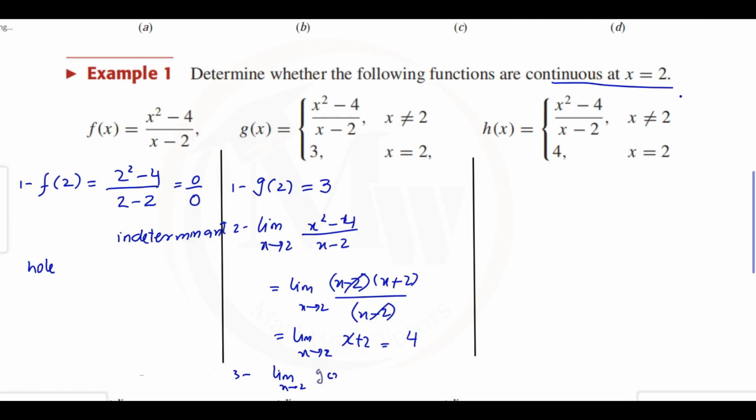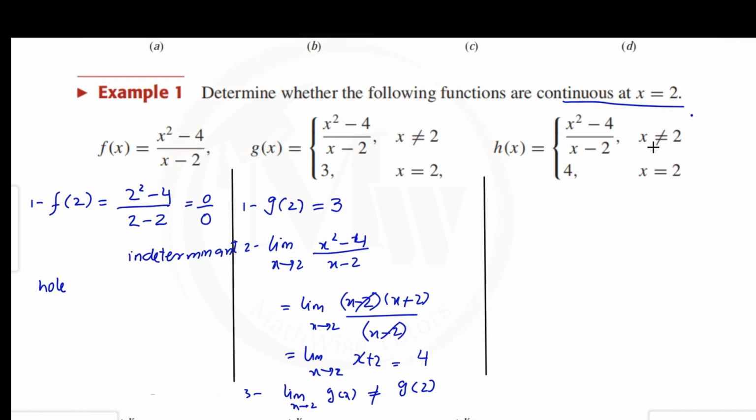But the third condition is not satisfied, because g of 2 is 3 and the limit as x approaches 2 is 4, so both are not equal. That means the function is not continuous because one condition is violated. Now let's check the continuity of the h function at x equal to 2. Again, we have two expressions. For x not equal to 2, we use this function, and when x equals 2, it is 4. So the first condition is h of 2.